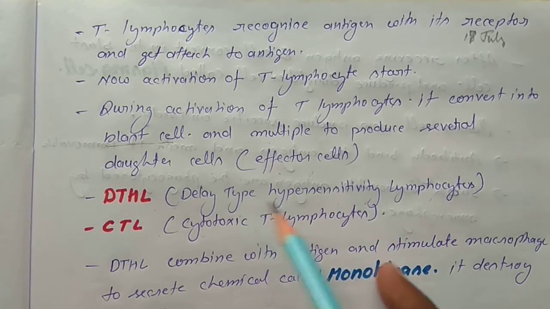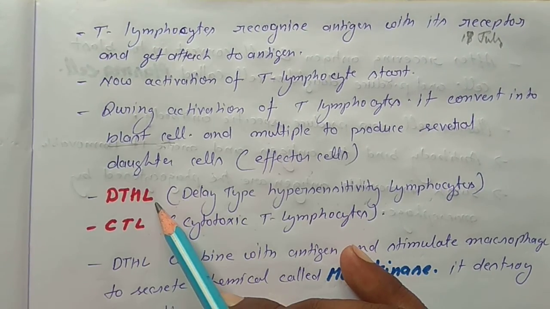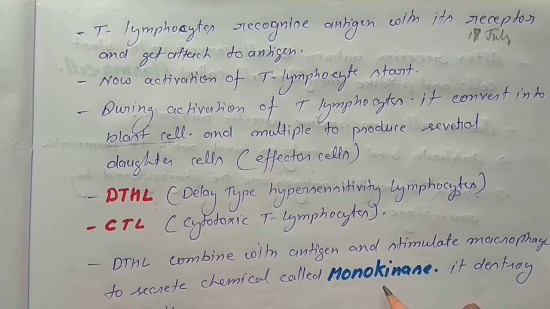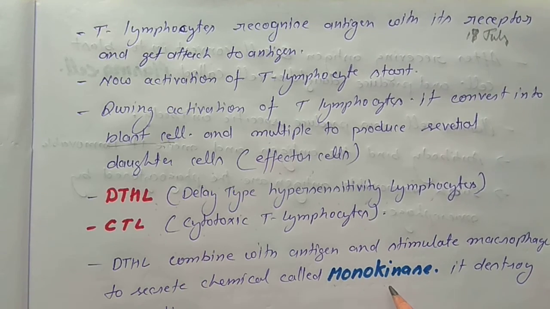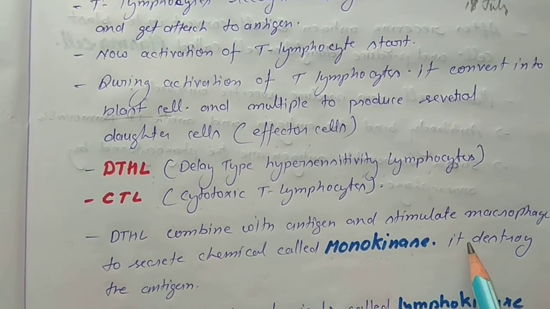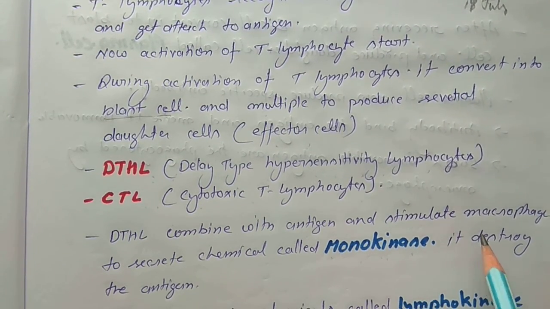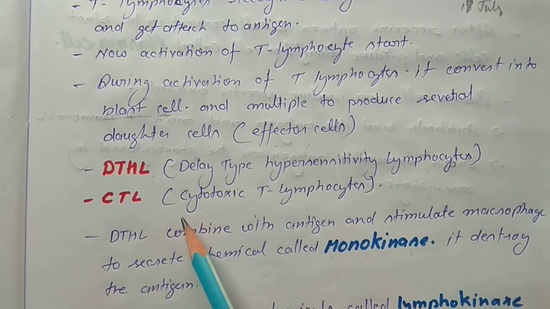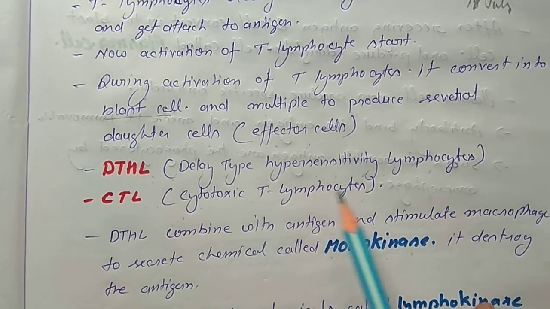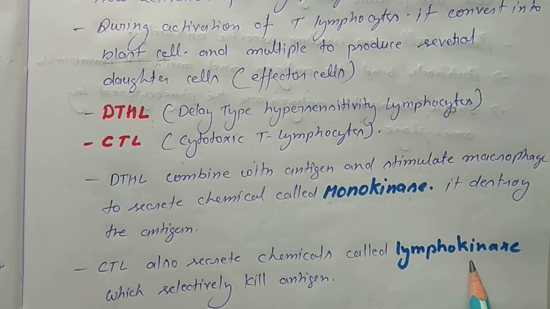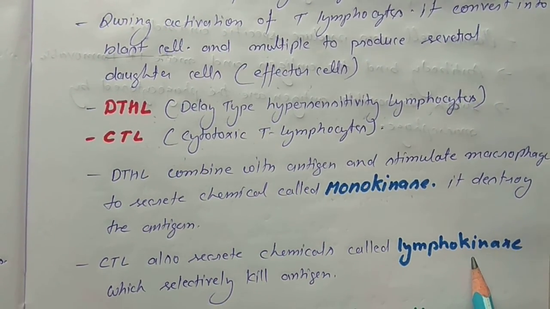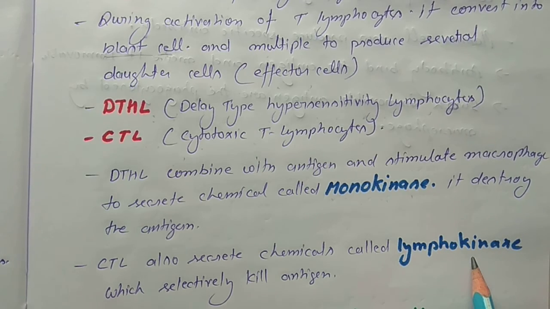DTHL secretes a chemical substance known as monokinase, which destroys the antigen. In the same way, CTL secretes a chemical substance known as lymphokinase, which also kills the antigen. So this is cell mediated immunity.